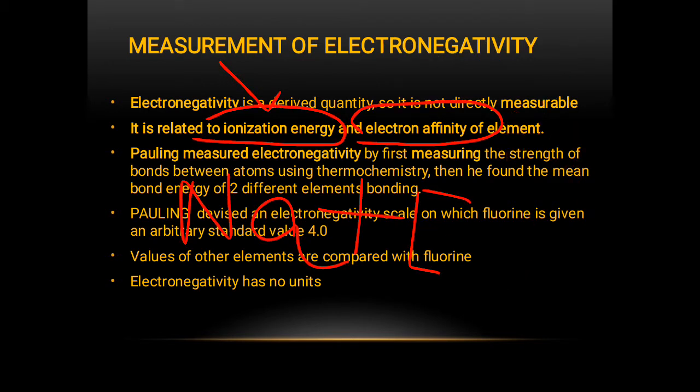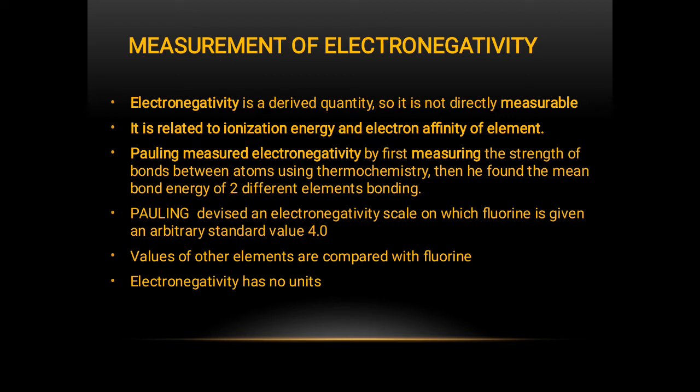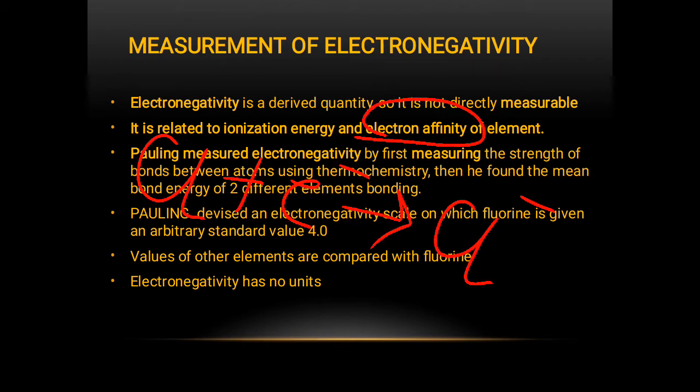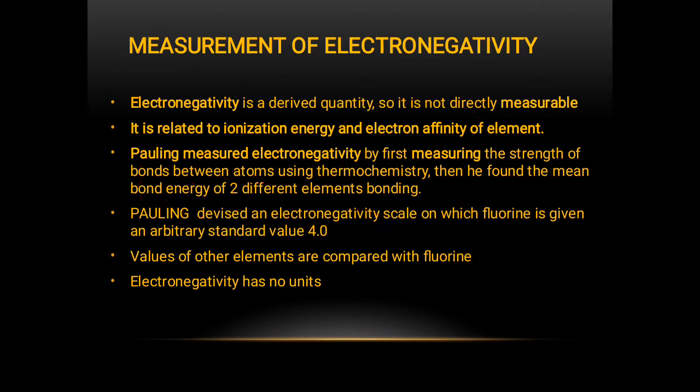But electron affinity is the amount of energy change required to add one more electron. Like if chlorine is gaining one electron to make an anion, this amount of energy is called electron affinity. Now who made this scale? I told you before that Pauling measured electronegativity by first measuring the strength of bonds between atoms using thermochemistry.